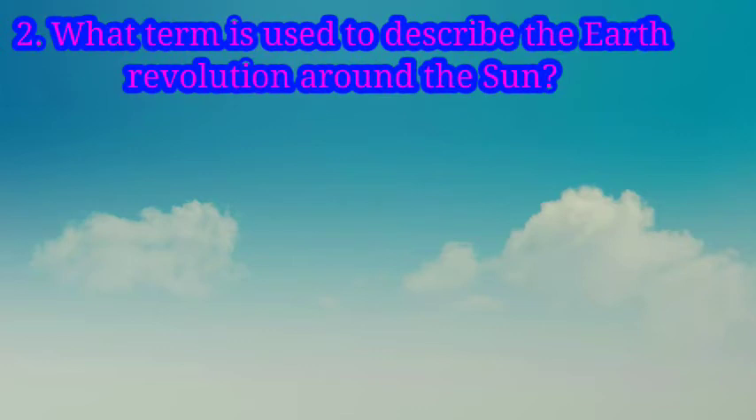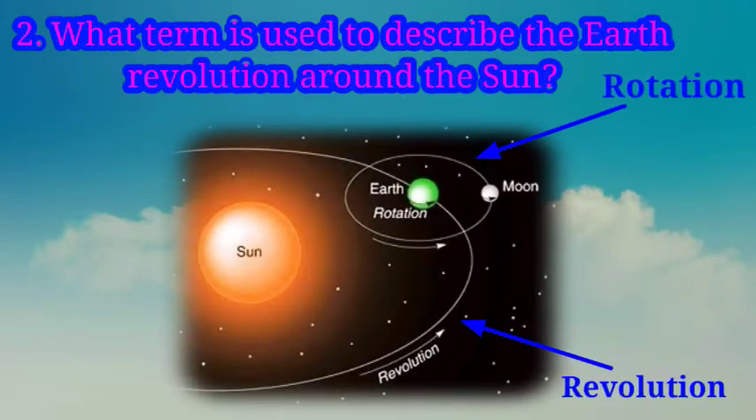Next question, question number 2. What term is used to describe the earth's revolution around the sun? You know the rotation and the revolution of the earth. While rotating on itself, the earth revolves around the sun, and that is called the revolution of the earth.